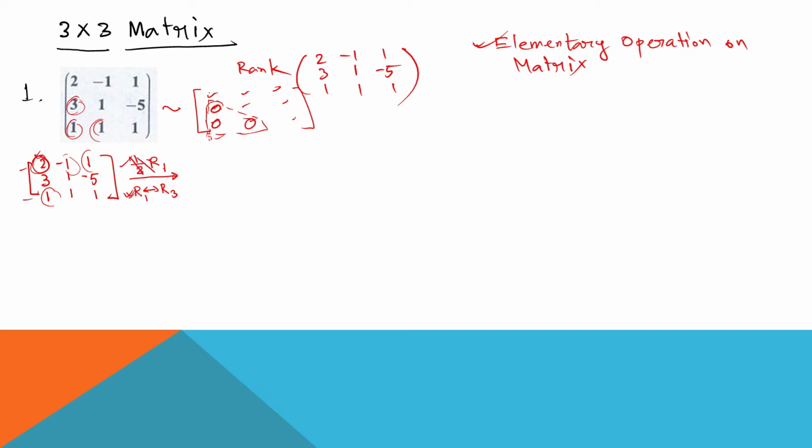So I am crossing it down. Now after applying this, what we get, just interchange these two rows. The third row will be in the first row, 1 1 1. The second row will be as it is, 3 1 minus 5, and the first row will be in the third row, that is 2 minus 1 and 1.